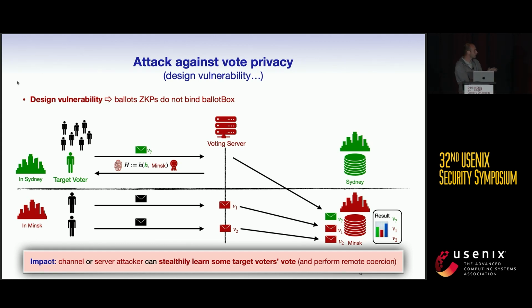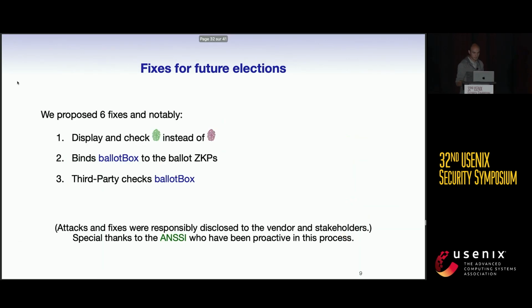Something interesting is that this vulnerability can also be exploited to perform remote coercion attacks. Typically, the coercer can put all the ballots of the coerced voter in the same ballot box and check whether the voters followed the coercion.